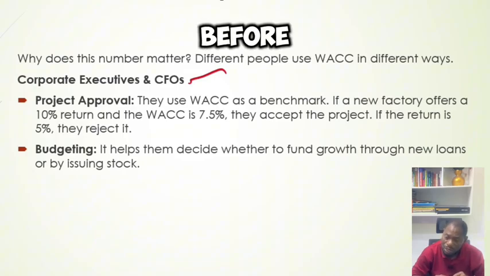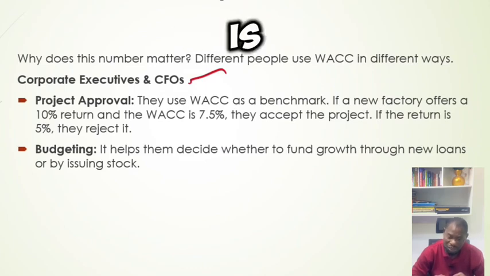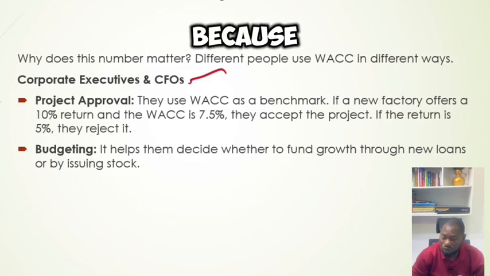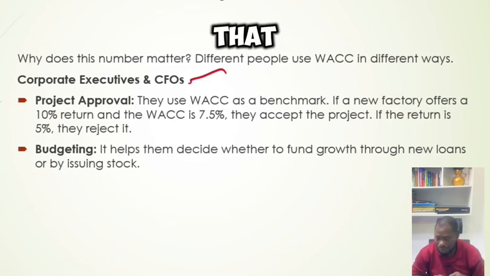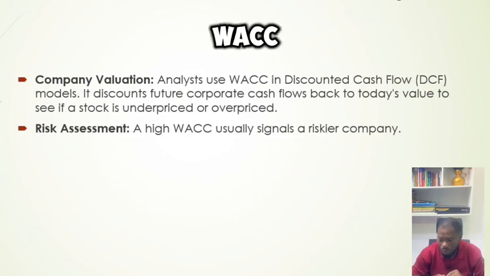As I said before, it is sometimes cheaper to use debt capital because the interest is tax deductible. If the WACC is very high, then they know it might not be a good thing, because investors will still need higher than that. So they may just decide to issue a bond. Good. Now let's look at other people, how they use the WACC.